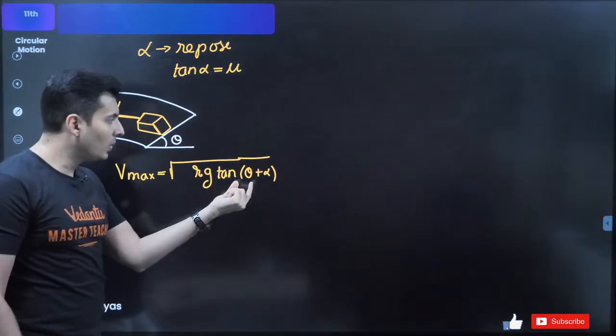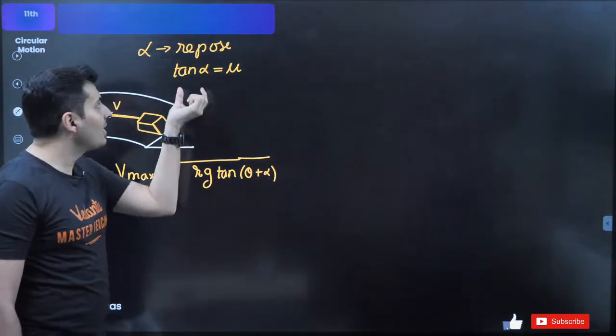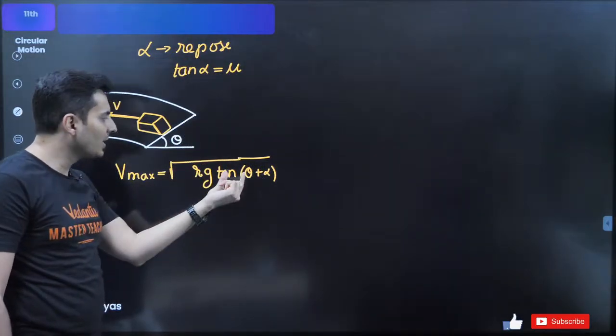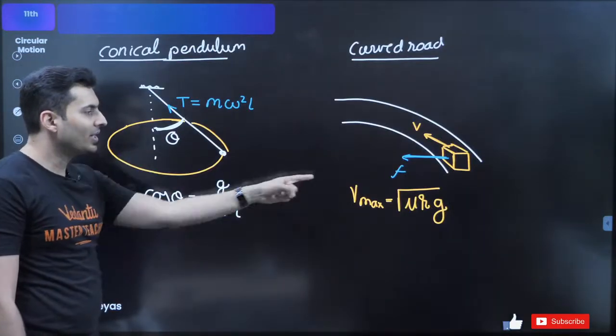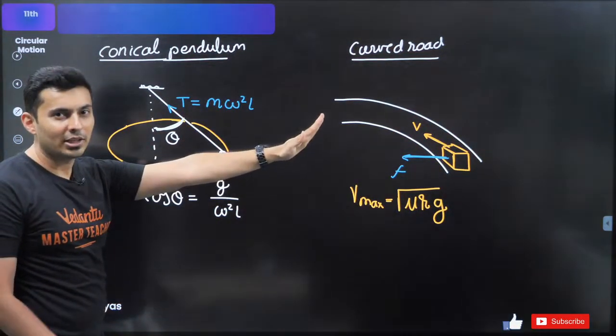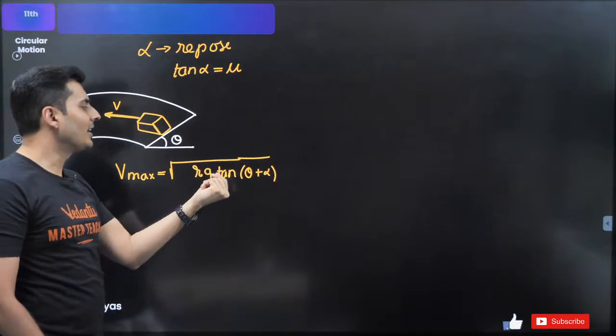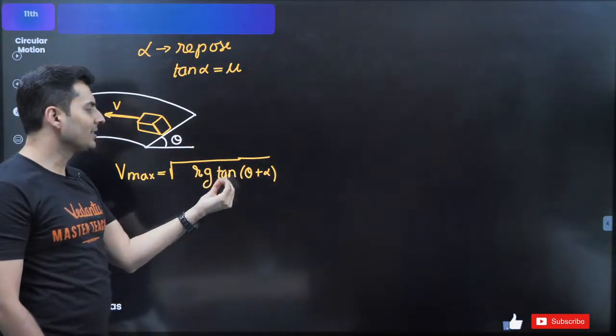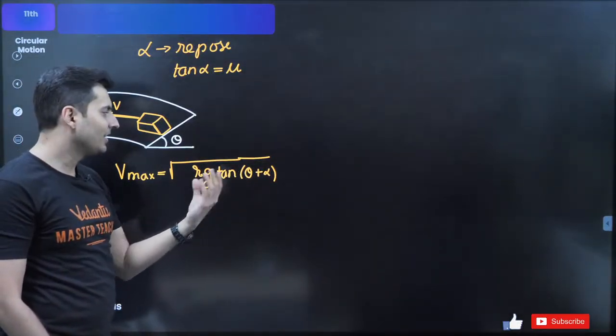So if theta is 0, just tan alpha will be there. Tan alpha is mu. It will just become mu rg. So mu rg is exactly this equation when the road is flat, there is no angle over there. So when there is an angle, it's rg tan of theta plus alpha. Else it is just mu rg.